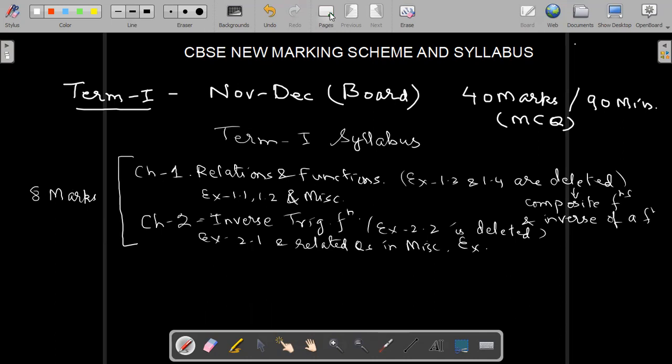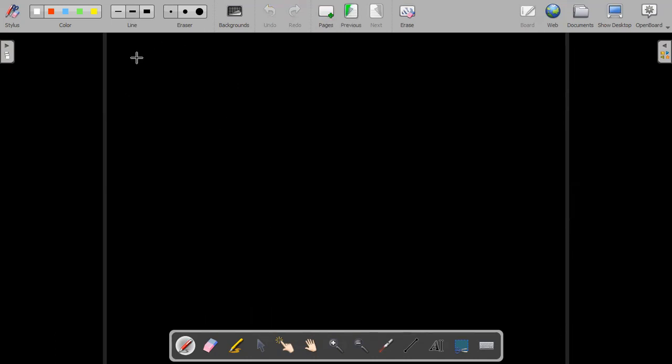Okay, then chapter 3, that is matrices. Here exercise 3.4 is deleted.